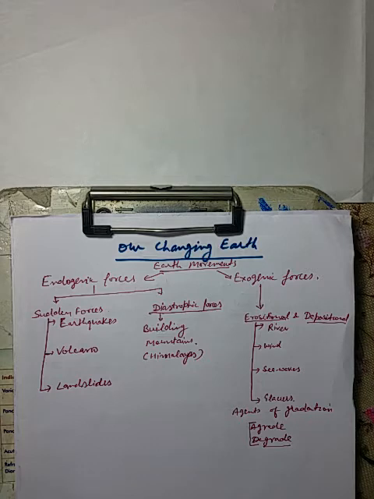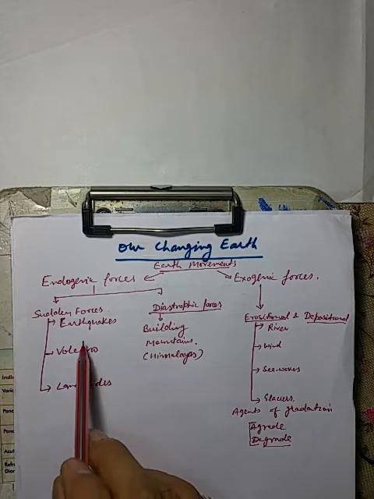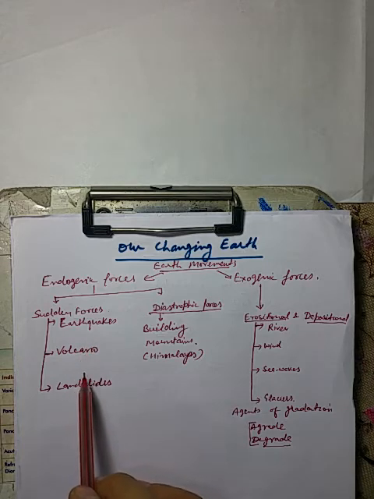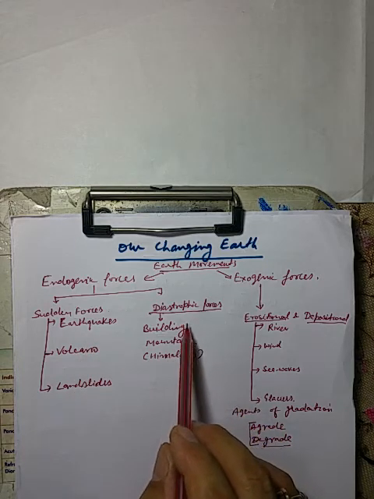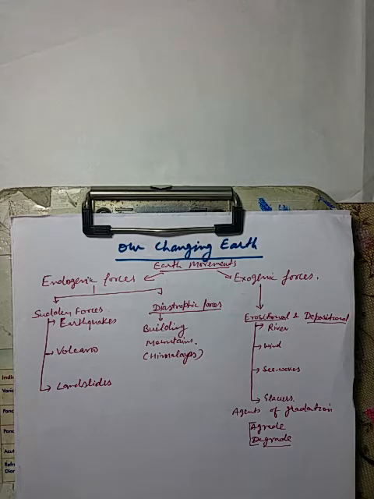Next point is these endogenic forces sometimes produce sudden movements and at other times produce slow movements. So these sudden movements are responsible for earthquakes, volcanoes, and these diastrophic forces are responsible for the mountains. Okay, now let us come to the next point, volcano.